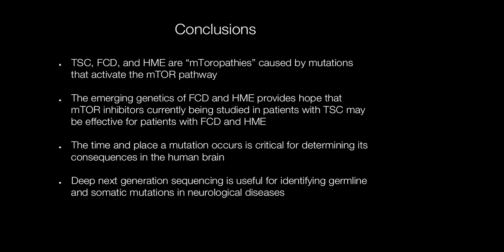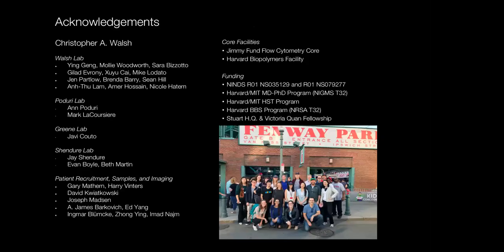And if they're effective, then these children might not have to undergo drastic surgical hemispherectomies or functional disconnections. And then more broadly, the time and place that a mutation occurs really is critical for determining its consequences in the human brain. And from a technology standpoint, next generation sequencing experiments have been very useful for helping us identify germline and somatic mutations in neurological diseases.